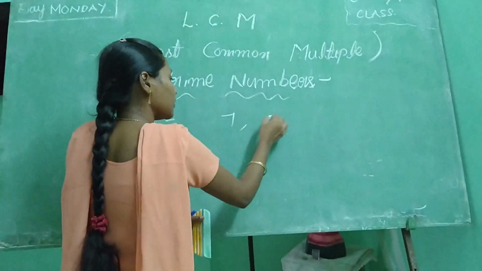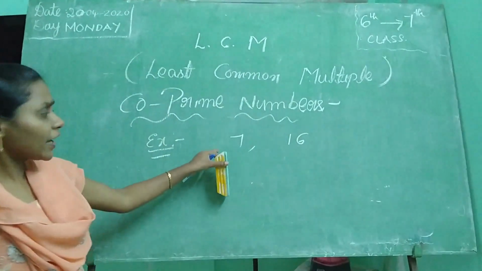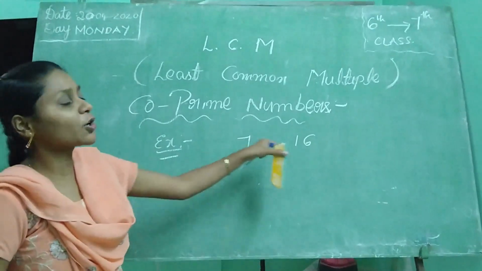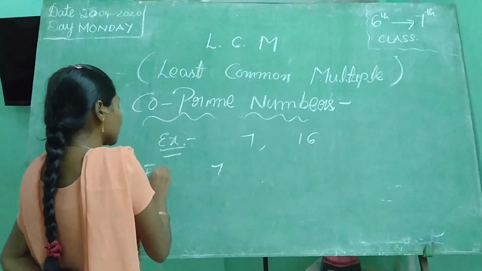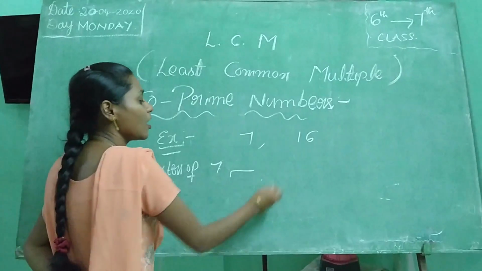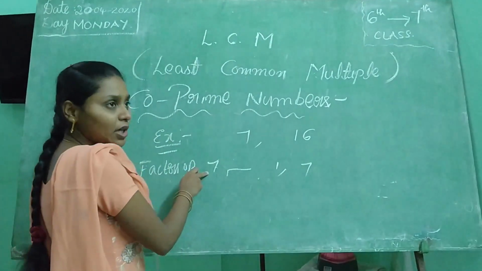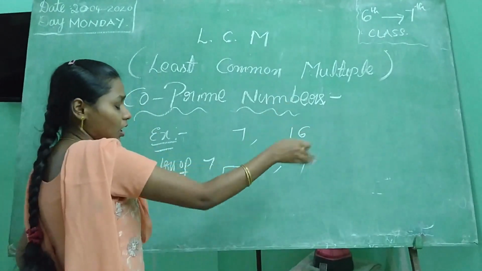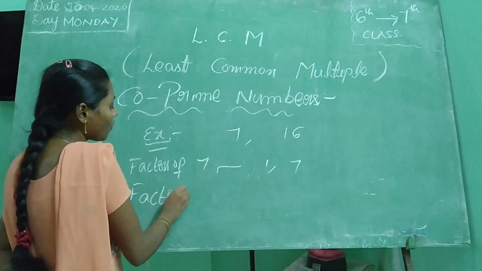7 and 16. I can say that these two numbers are co-prime numbers. Why did I say these are co-prime numbers? Shall we first write the factors of 7? What are the factors of 7? 1 and 7, because 7 is there only in the 7 table. Can you see it in another table? No.